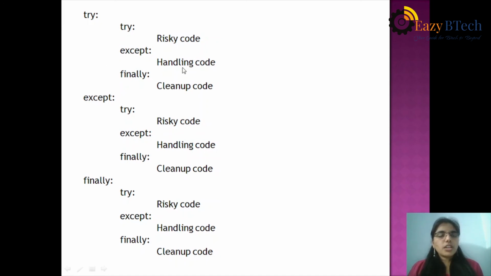If an exception is raised in the outer try block, automatically the outer except block is executed. If the outer except block contains a try block with an inner except block, that will be executed. Whatever it may be, the finally code is also executed.